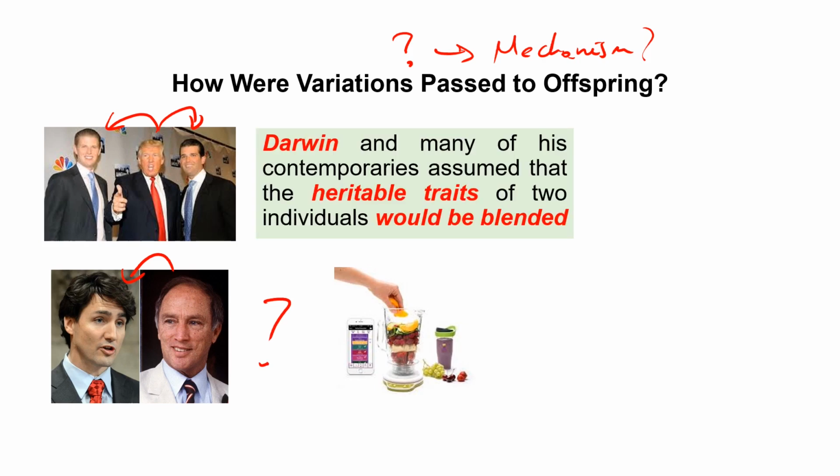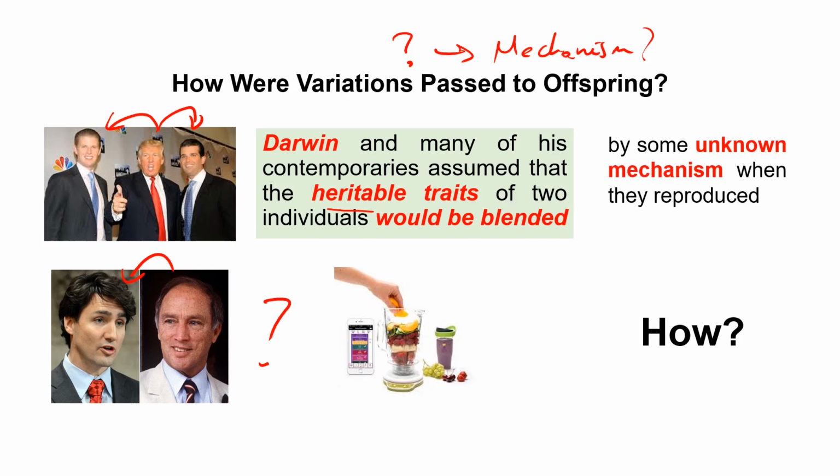So just remember, Darwin and many contemporaries, although Darwin later changed his mind about this, assumed that these inherited traits were only blended. However, this didn't offer any mechanism. The mechanism came not from blended inheritance or from pangenesis. It came from a completely different idea, from a monk whose name was Mendel, and we will talk about that in the following classes.